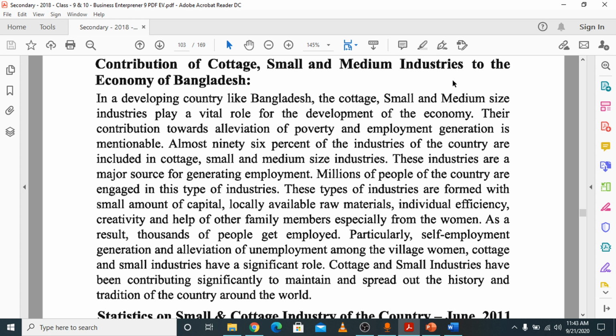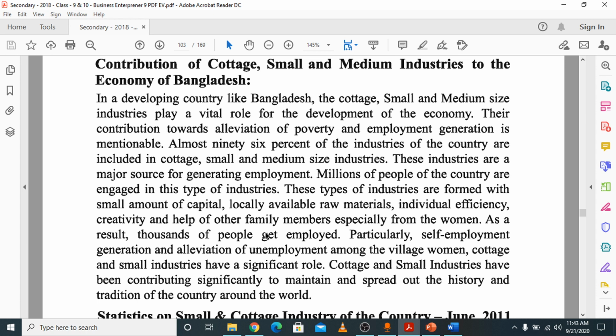Contribution of cottage, small and medium industry: obviously it is contributing to the country because it develops the financial standard of the people of the country. Then it is giving employment opportunities, eradicating the employment problem of the country. It is developing the standard of living of the people.